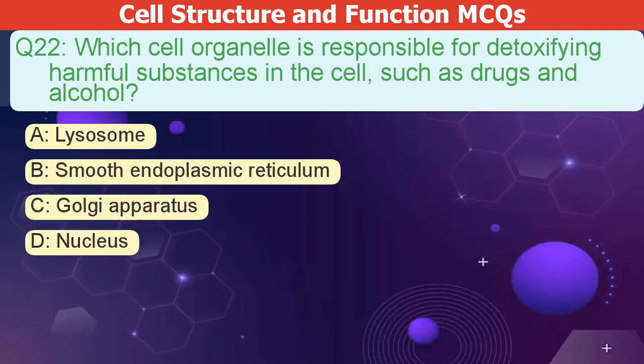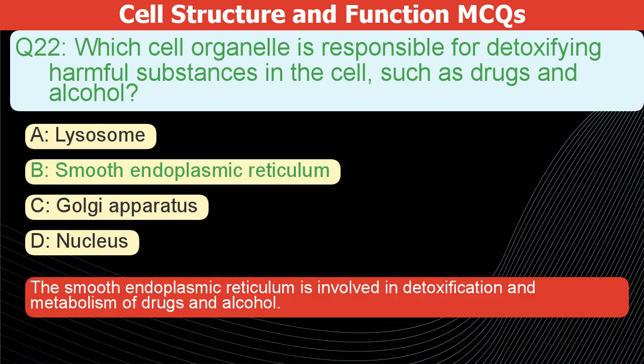Which cell organelle detoxifies harmful substances like drugs and alcohol? A. Lysosome. B. Smooth endoplasmic reticulum. C. Golgi apparatus. D. Nucleus. The correct answer is B. The smooth endoplasmic reticulum is involved in detoxification and metabolism of drugs and alcohol.